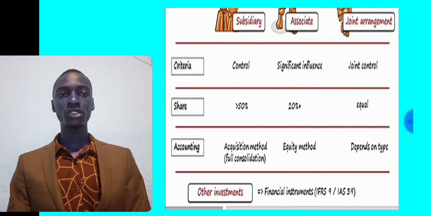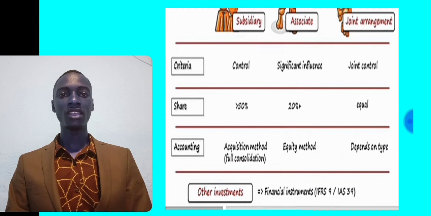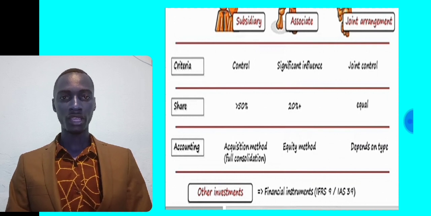When you look at the shares in a subsidiary, the investor holds more than 50%. When it comes to an associate, the investor holds more than 20% but less than 50%. And when it comes to a joint arrangement, there is what we call an equal share.